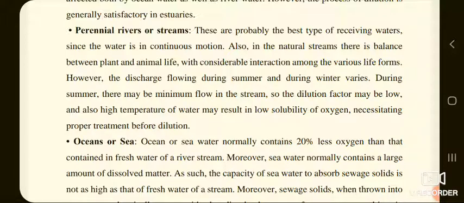Also, in the natural streams, there is a balance between plant and animal life with considerable interaction among the various life forms. However, the discharge flowing during summer and during winter varies. During summer, there may be minimum flow in the stream, so the dilution factor may be low, and also high temperature of water may result in low solubility of oxygen, necessitating proper treatment before dilution here.